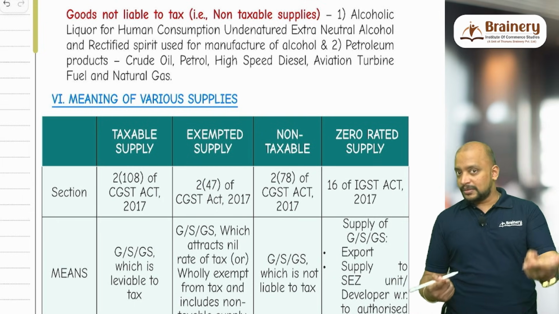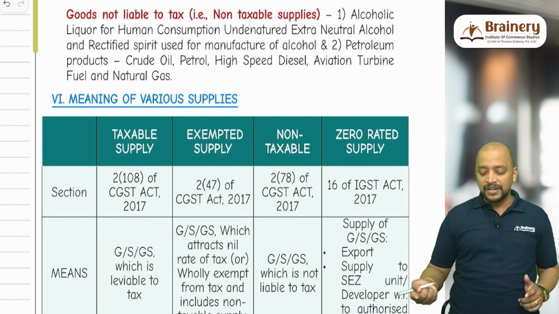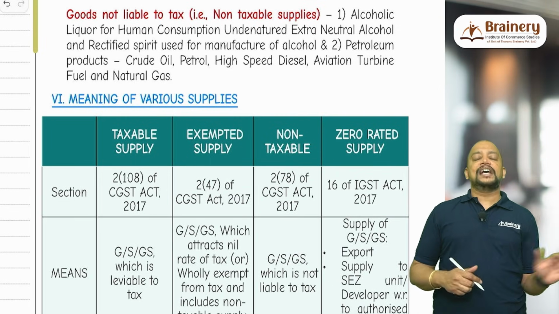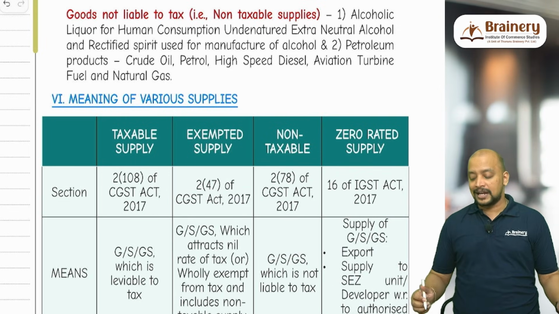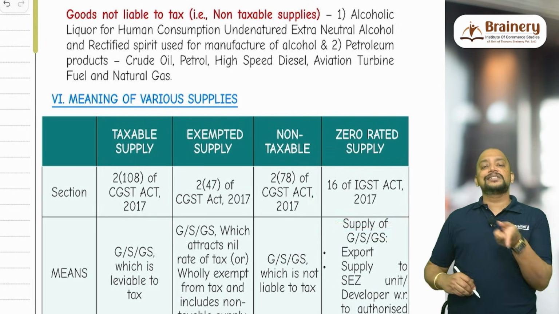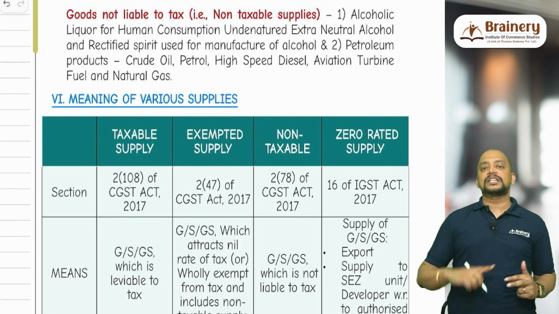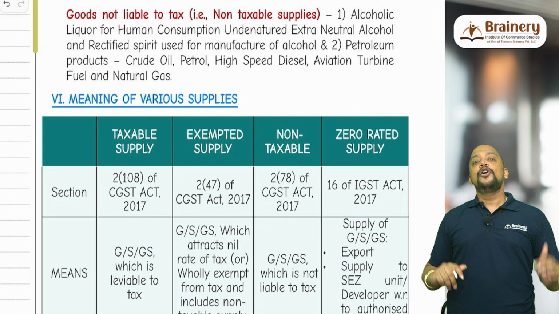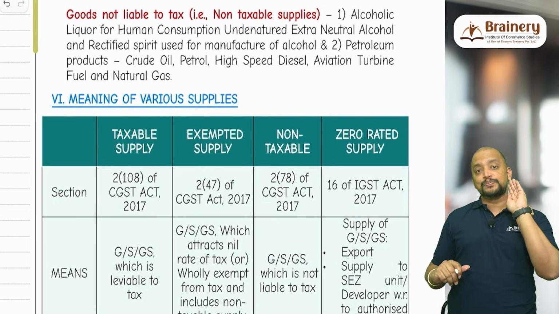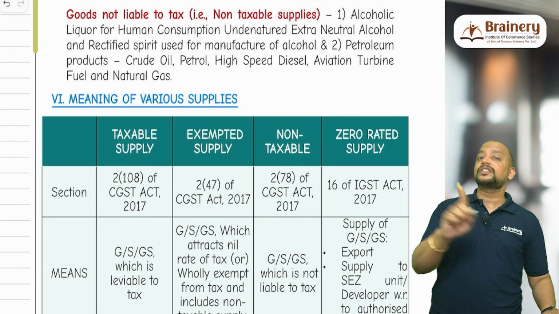Then what are non-taxable? Just now we have seen, those on which there is no levy of GST. Zero rated supply as per section 16 of IGST Act. This is not given under CGST Act, it is given under IGST Act. As per section 16 of IGST Act, zero rated supplies means export of goods or services or supply of goods or services to special economic zone in respect of their authorized operations.